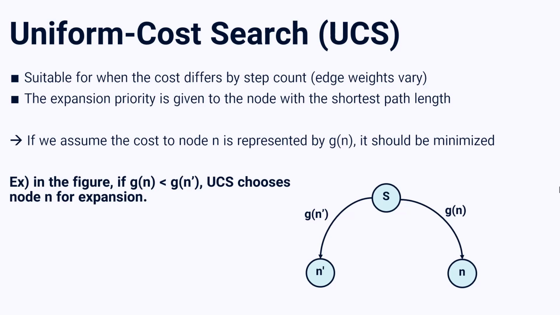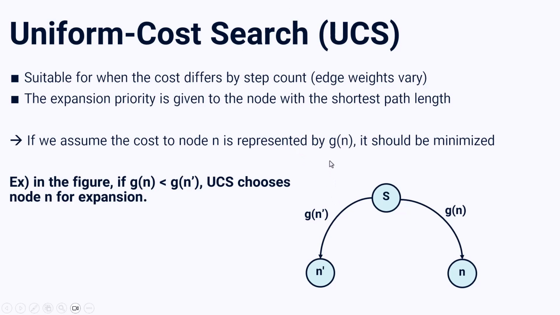First of all, it's very suitable for when the cost differs by step count, which means in our graph, edge weights vary, just like the example that we have in the other two videos, and we'll discuss that in this video. And the expansion priority is given to the node with the shortest path. So to reach this purpose, we will represent a function g(n) that tells us what node is appropriate for expansion.